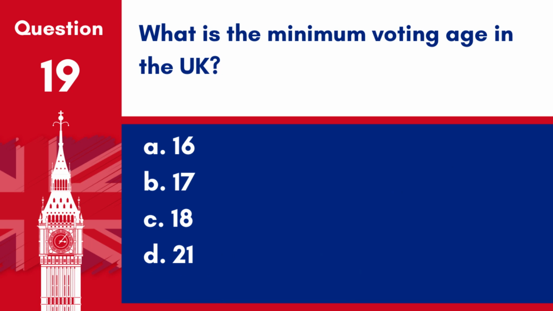Question 19. What is the minimum voting age in the UK? A. 16. B. 17. C. 18. D. 21. Answer: C. 18. The minimum voting age in the UK is 18, allowing citizens at this age and above to participate in elections and referendums, reflecting their right to influence governmental decisions.